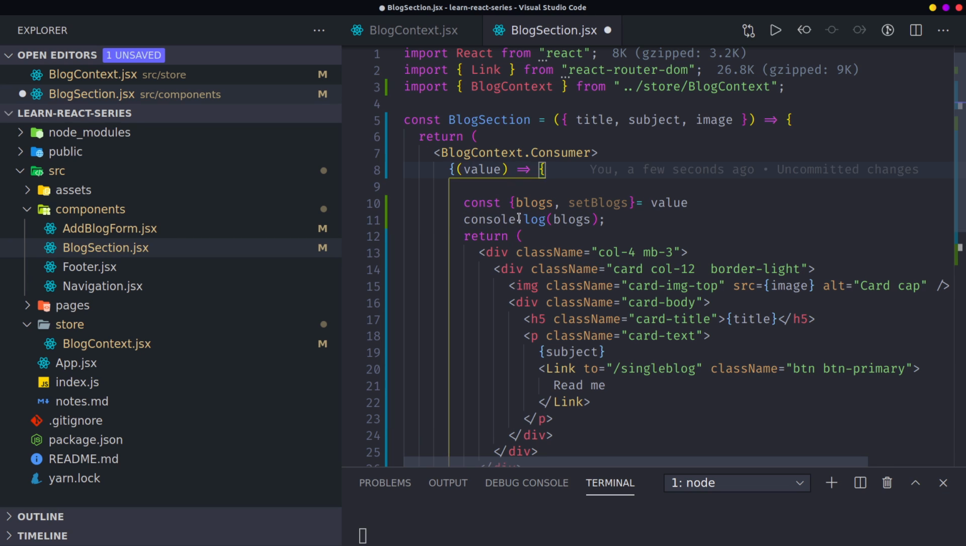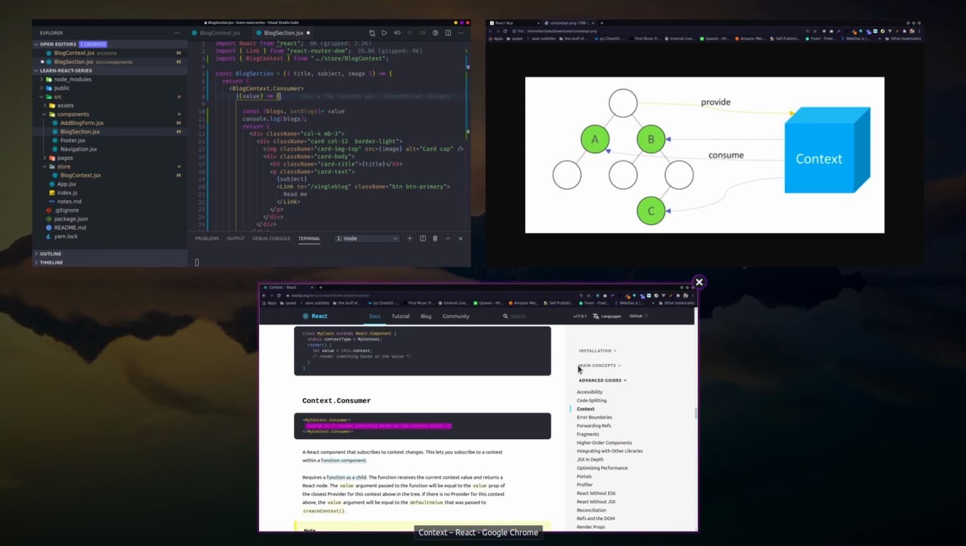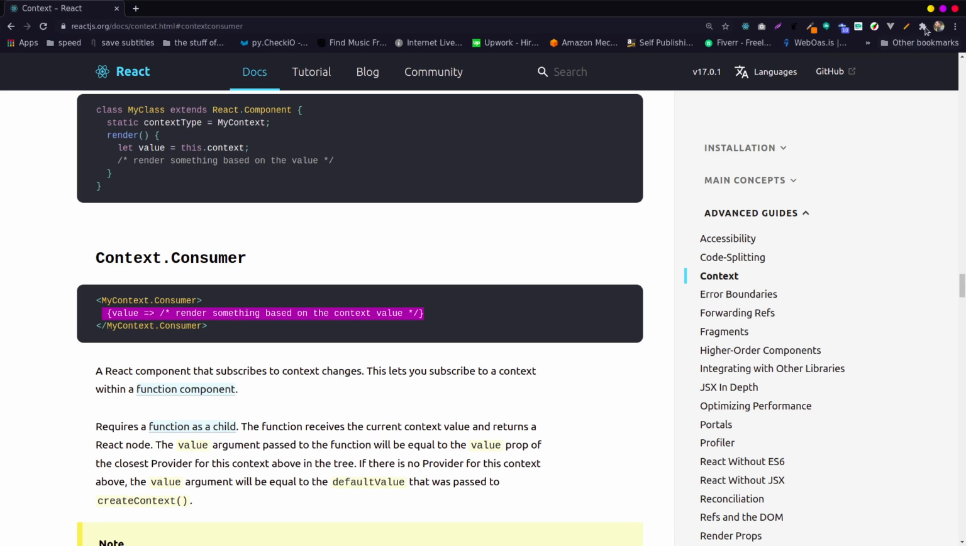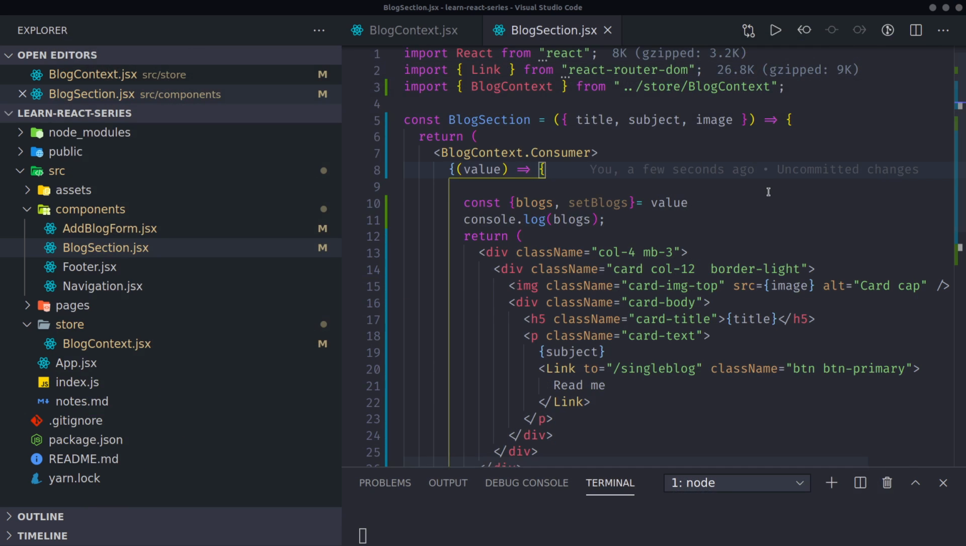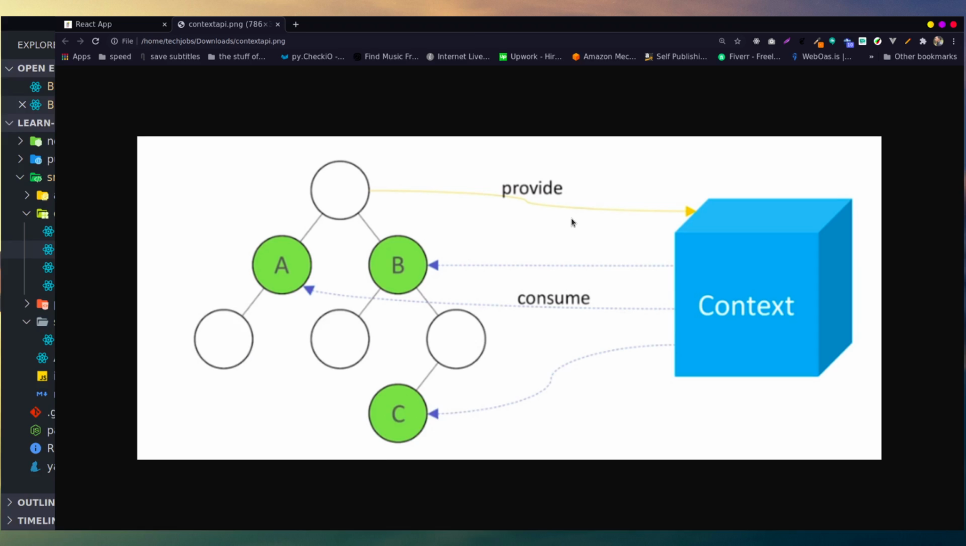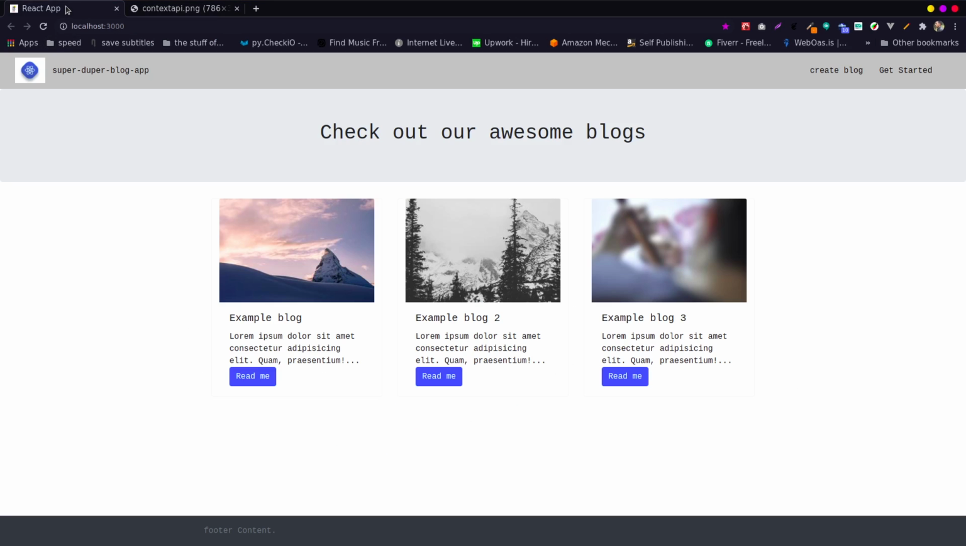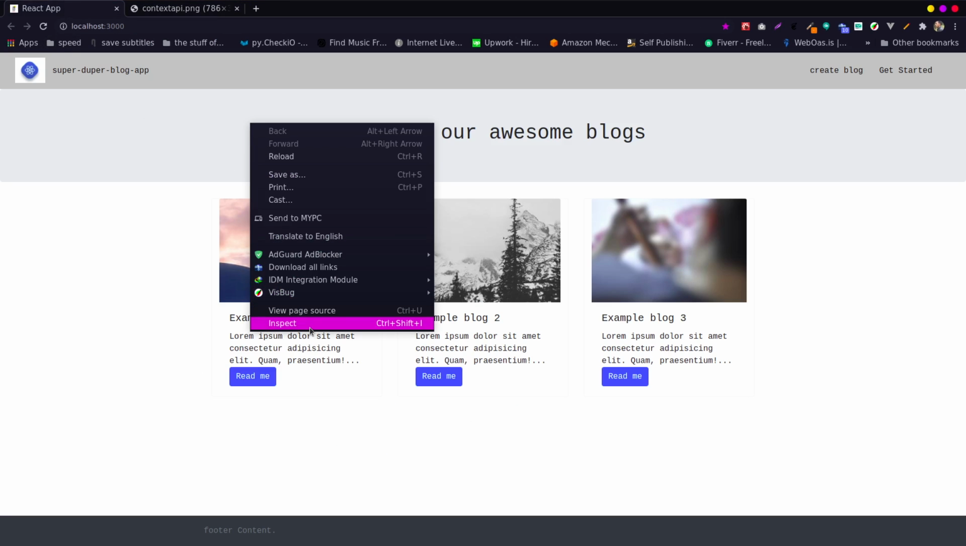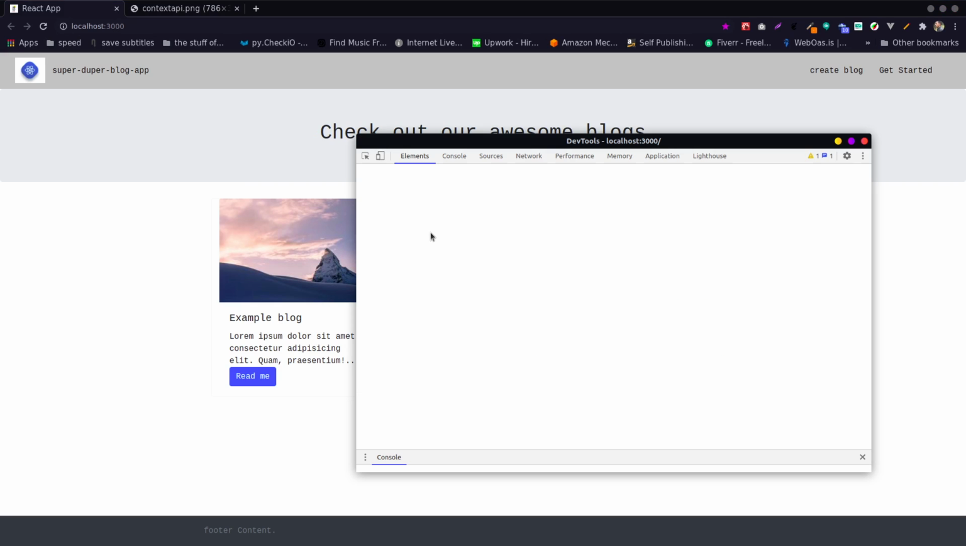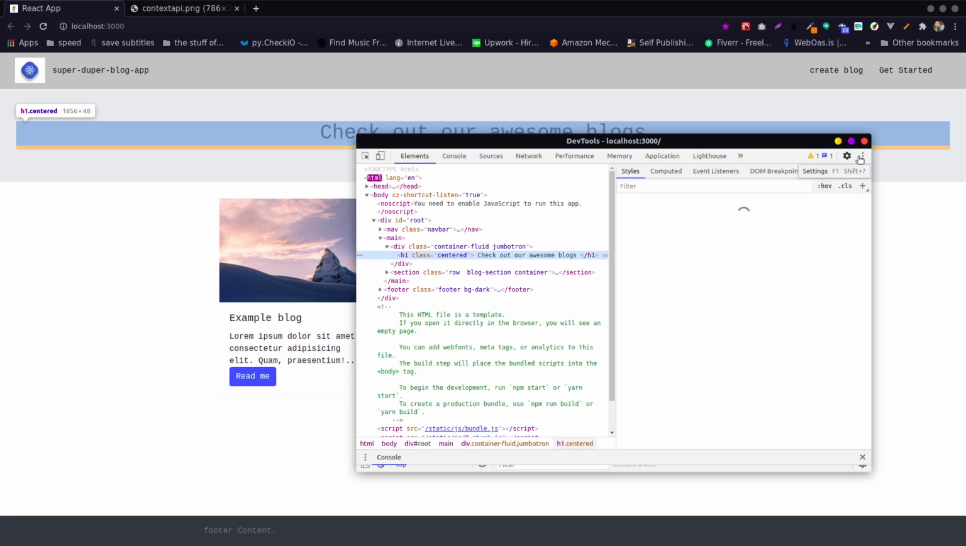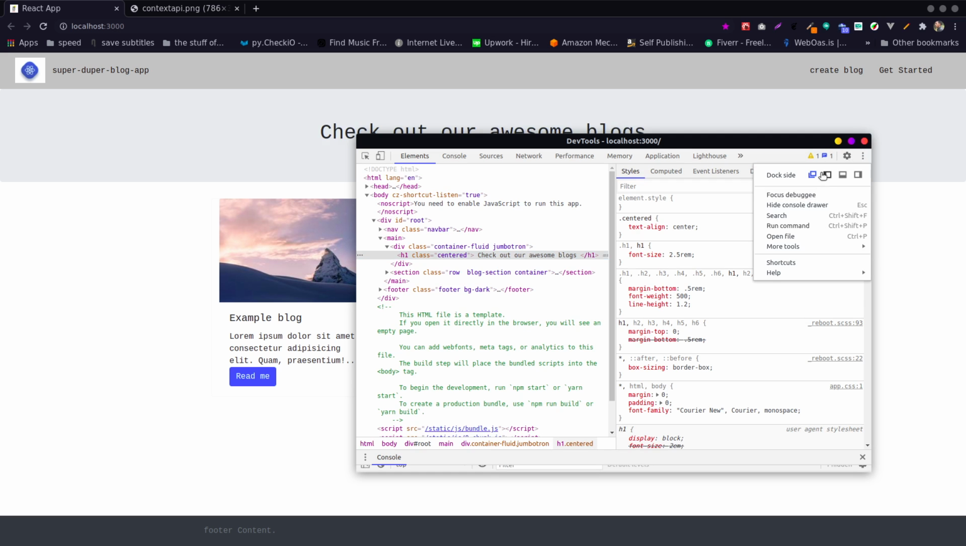Let's see how it works. Let's see if it works out. Let's close that. Then I open this up one more time. Let's check it out. Inspect. I should see the blog somewhere here. Let me just put it back on the sides.